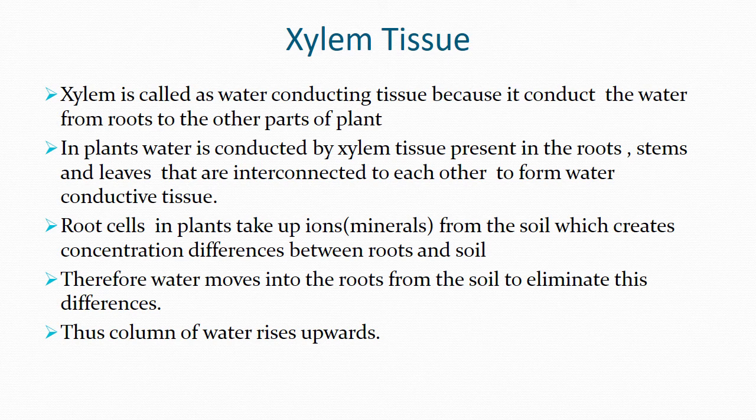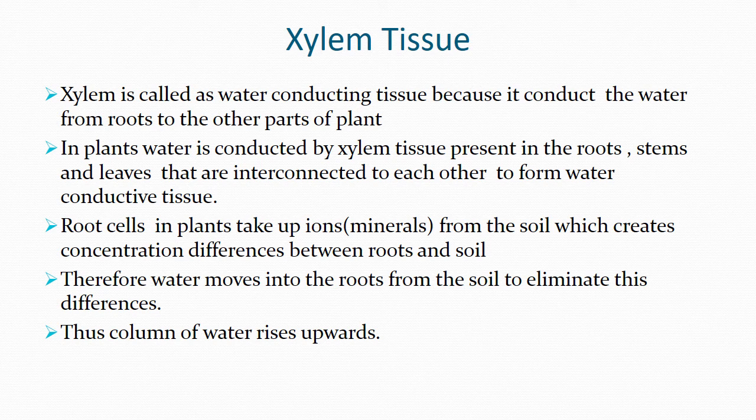They are complex permanent tissues. A complex permanent tissue is a permanent tissue that contains different kinds of cells. The xylem and the phloem are complex permanent tissues.